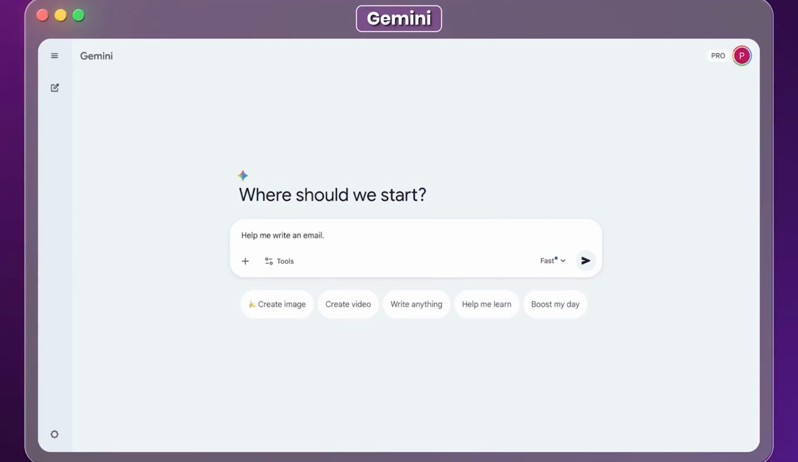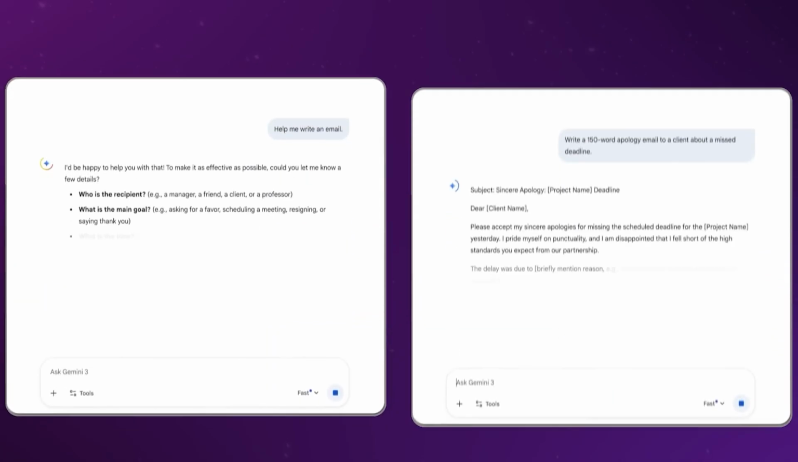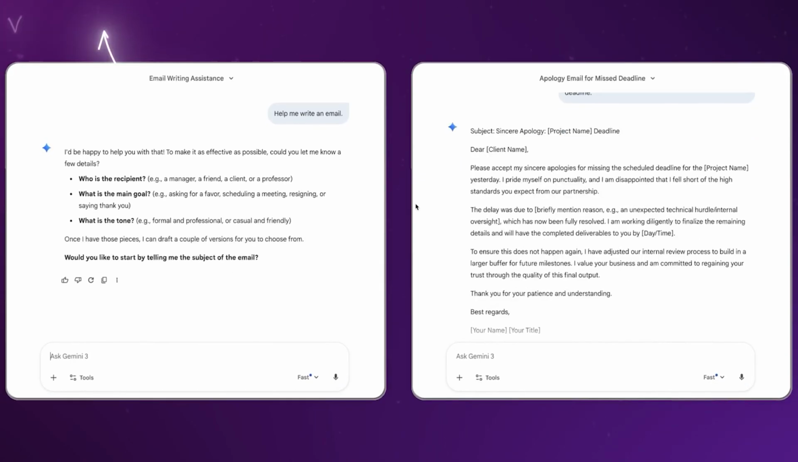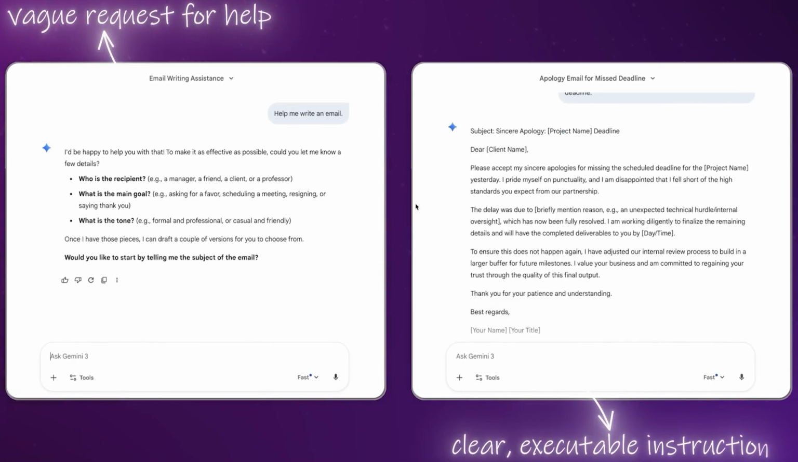It starts with T for task. This is the specific action you want the AI to complete. It is not "help me write an email," as that tells the AI almost nothing. A task looks like this. Write a 150-word apology email to a client about a missed deadline. You can see the difference immediately. One is a vague request for help. The other is a clear executable instruction.